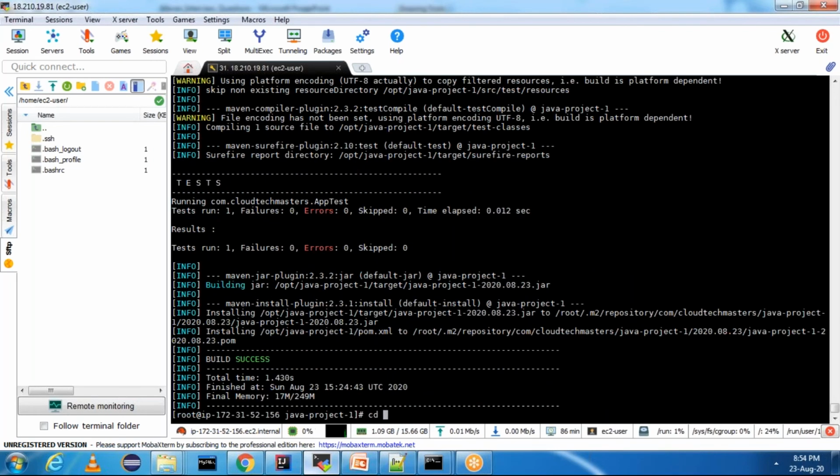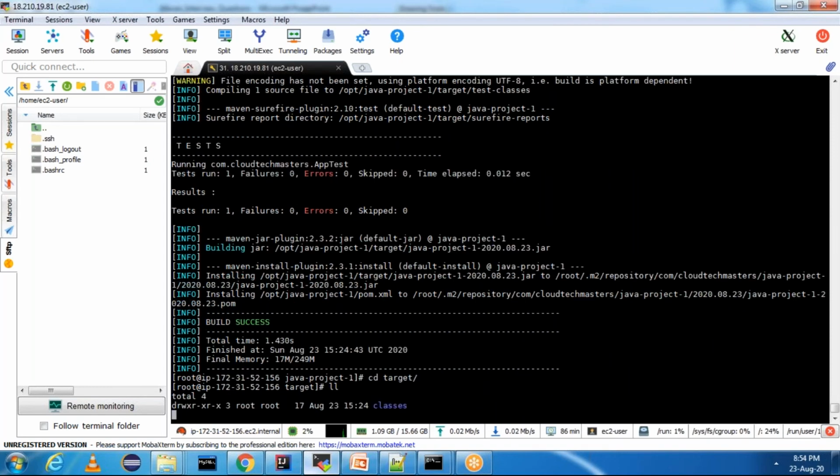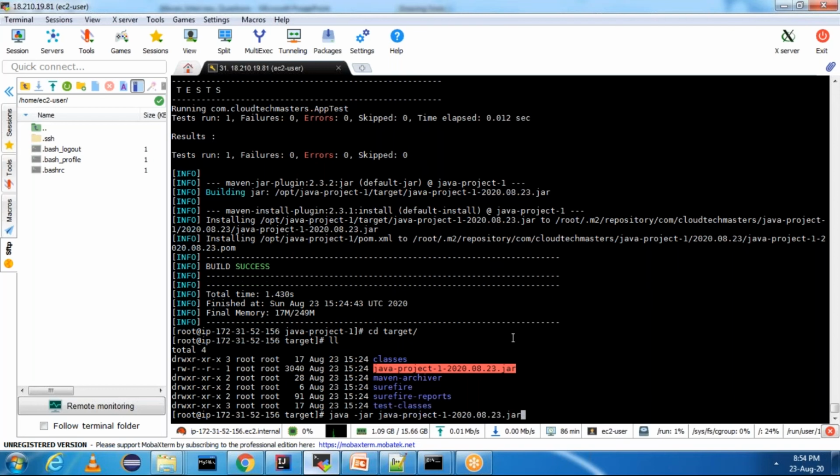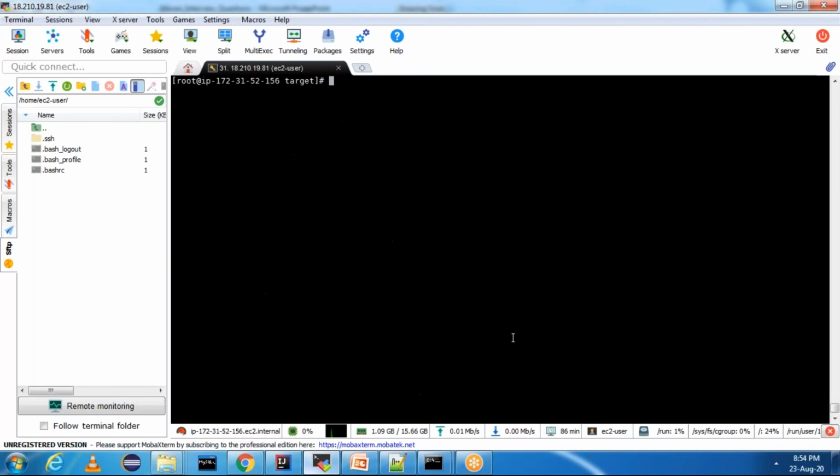Now go to target and you can run the jar file using java -jar. This is the jar file. And if you see, sorry, I have made a spelling mistake in pom.xml.